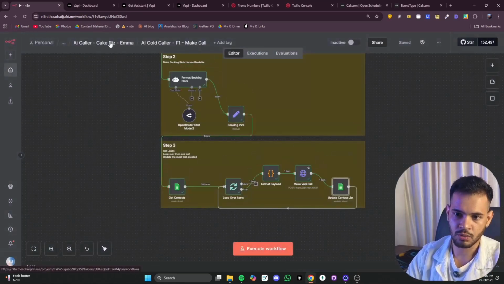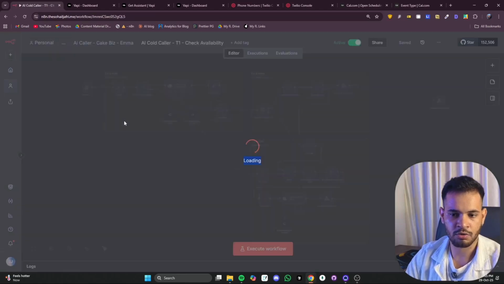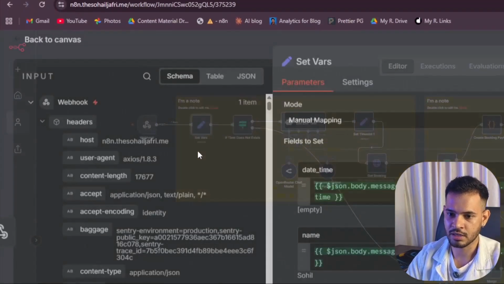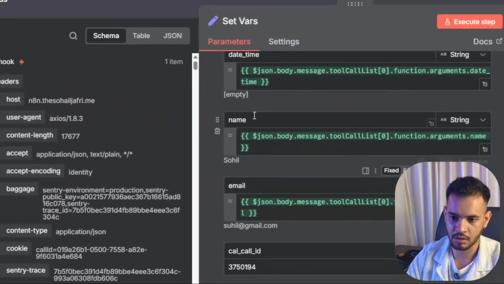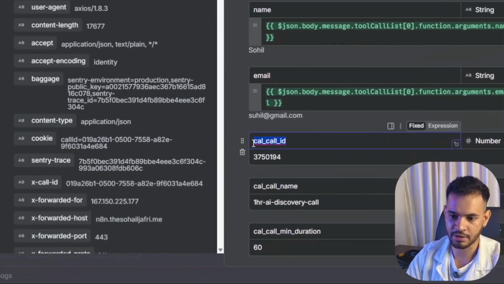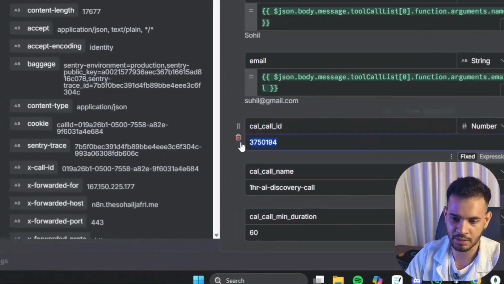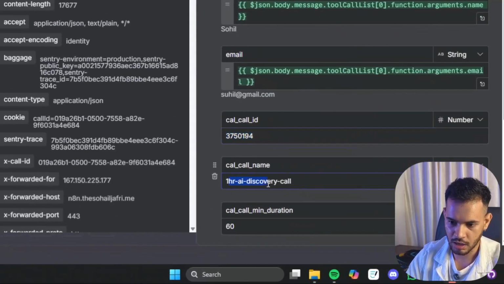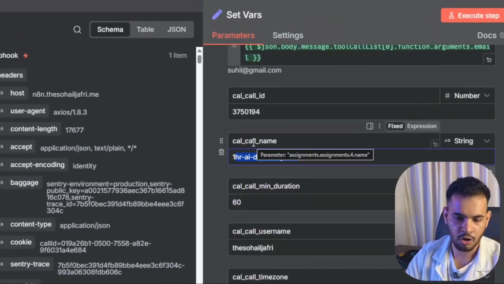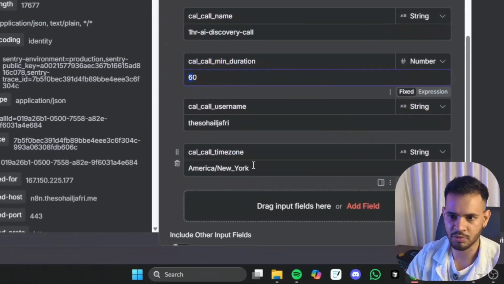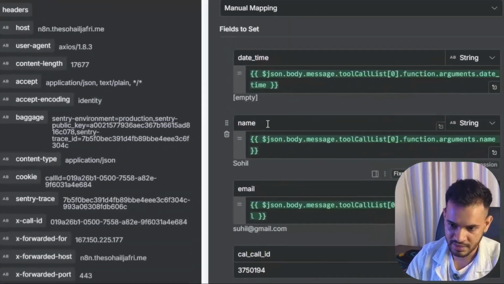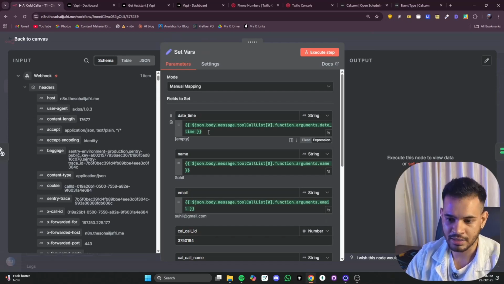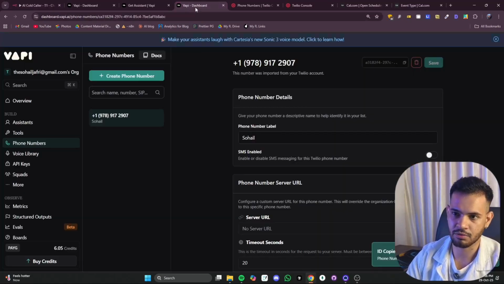So to make that call to check availability, we will make another n8n function which will set variables that are time, name, email, call ID. Again, it will be the Cal call ID, the same from this event, along with the call name and duration. It will be the same from the previous workflow. And this data you see, it's dynamic. From where are we getting this data? So you are getting this data from WAPI.